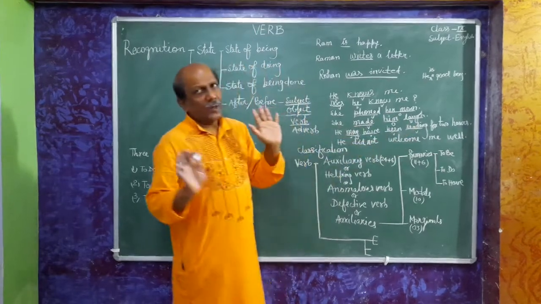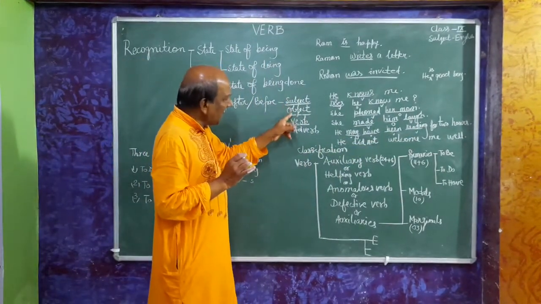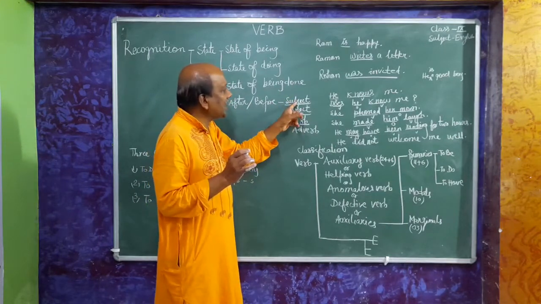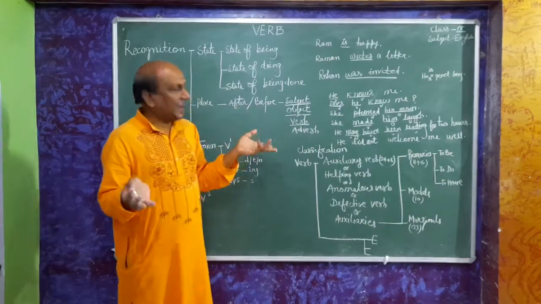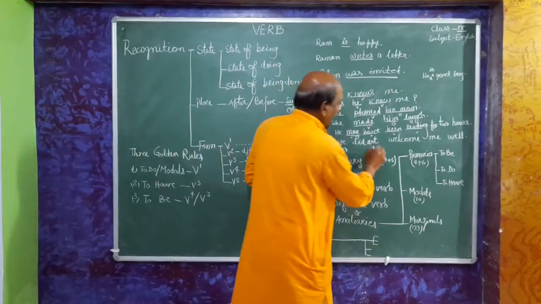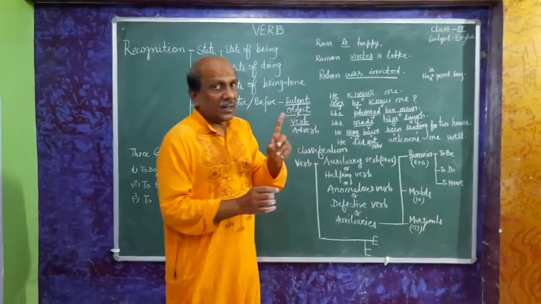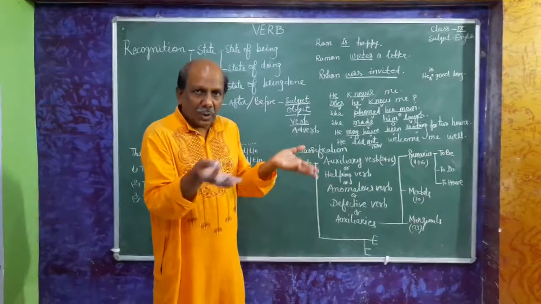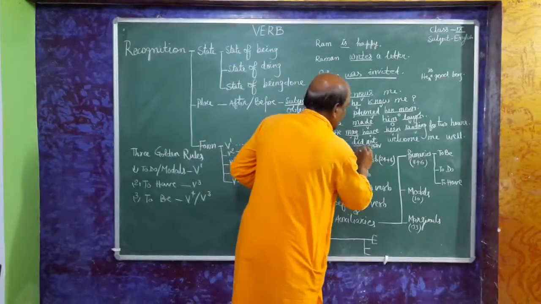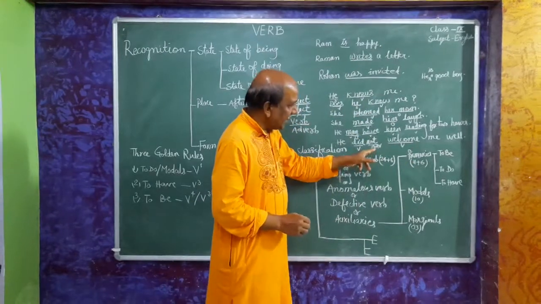In the same way, if we are able to recognize subject, object, verb and adverb, we can recognize verbs. See here, not here adverb. It is adverb here. Adverb of negation. You will study later on, or you have studied in class 8 or 7. See here, this is verb, this is verb, adverb.